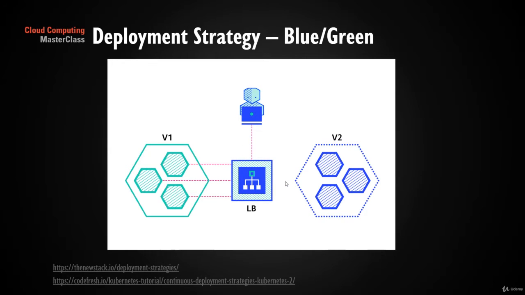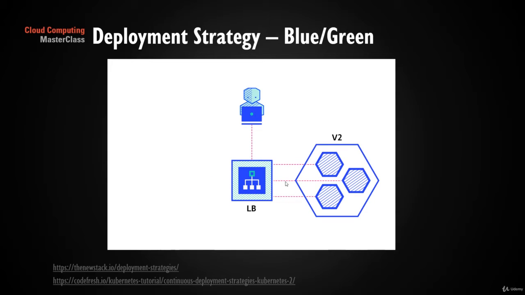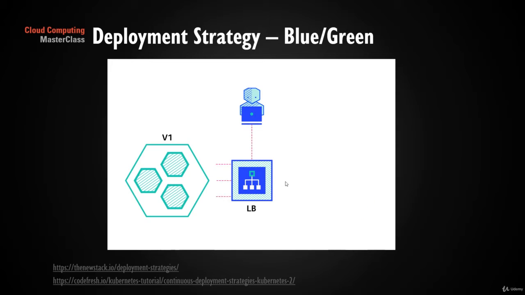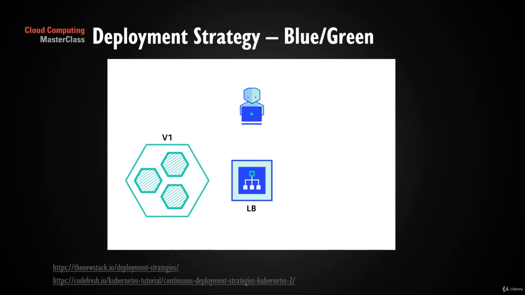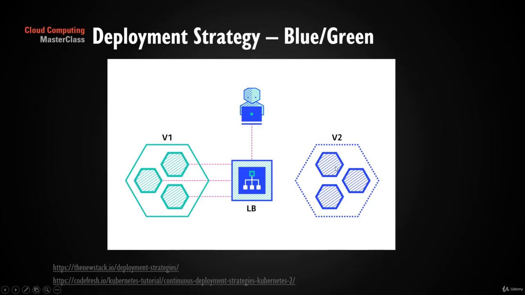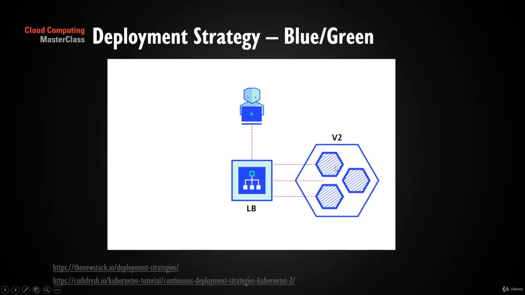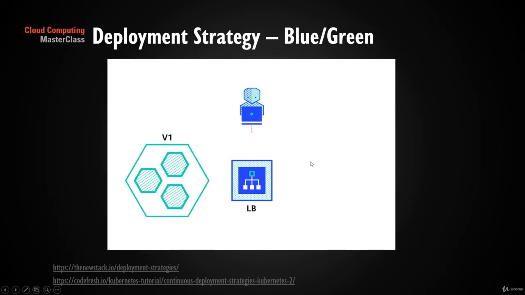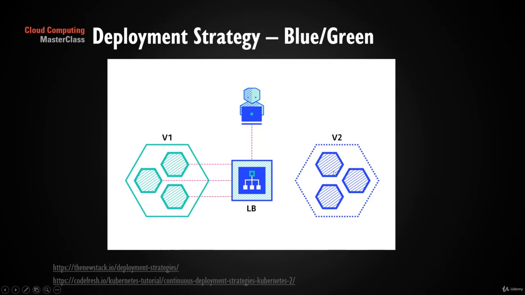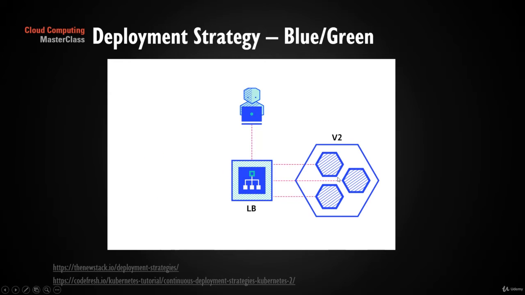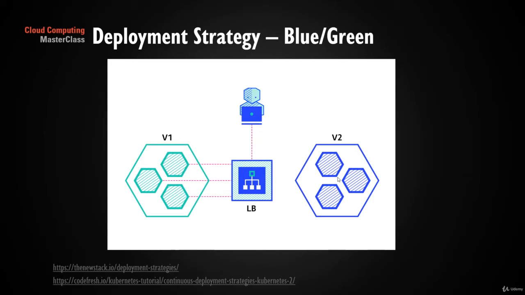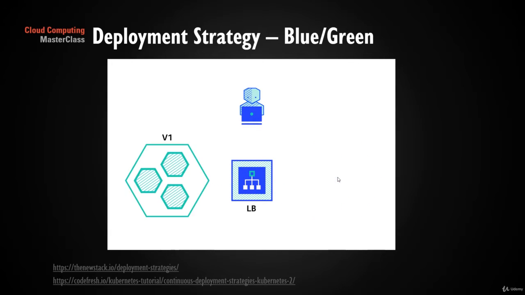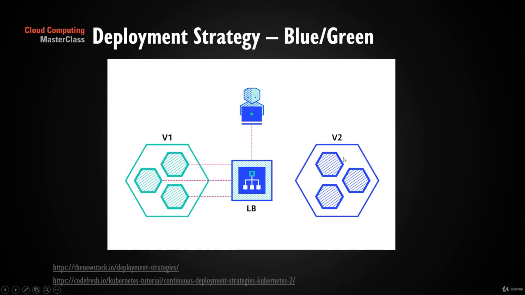Coming to the cloud, that is where it starts. In blue and green deployment, you create a new version in a different compute environment altogether, a different platform altogether. So if there is an App Engine, you deploy a new version altogether. If it is a virtual machine with some OS changes in it, then you create a new virtual machine, and then in the load balancer you make changes to route the traffic to the new version.